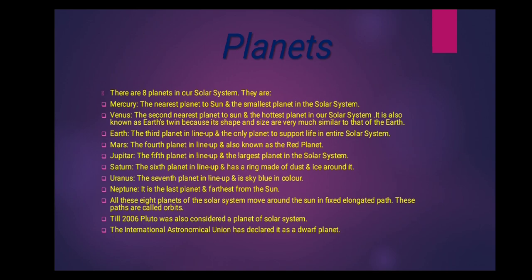From each word you can take the first letter and form the names of the planets: M for Mercury, V for Venus, E for Earth, M for Mars, J for Jupiter, S for Saturn, U for Uranus, and N for Neptune. So these are the 8 planets.